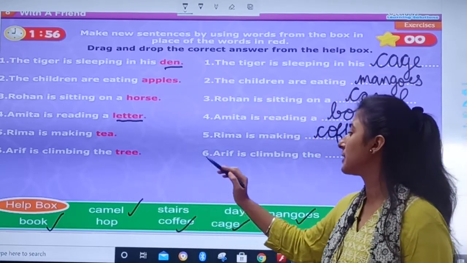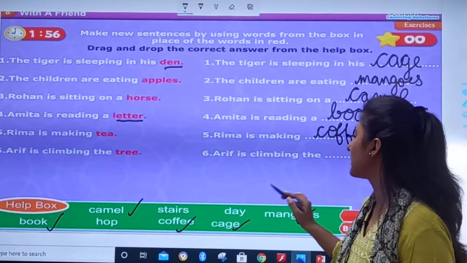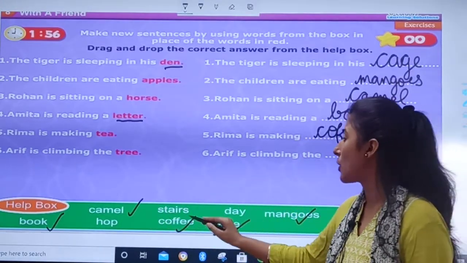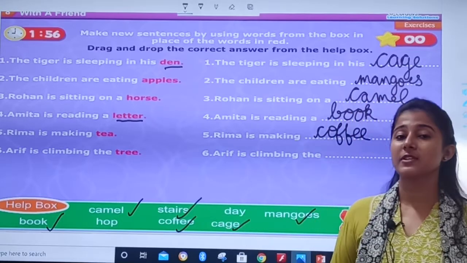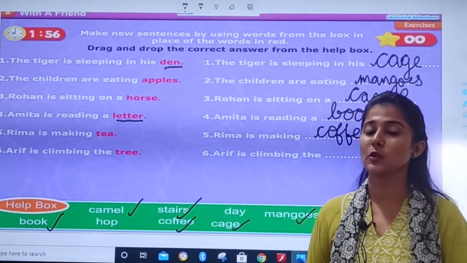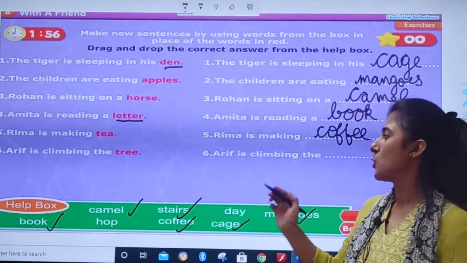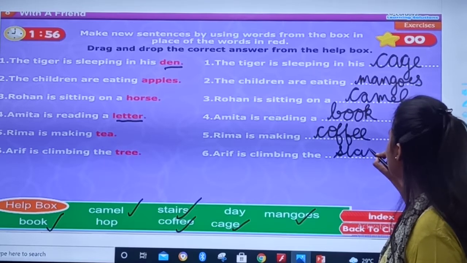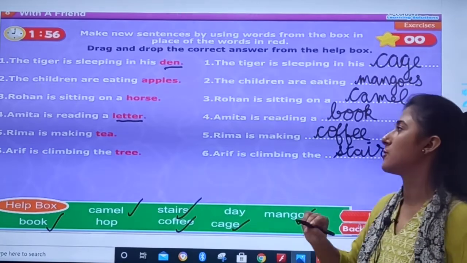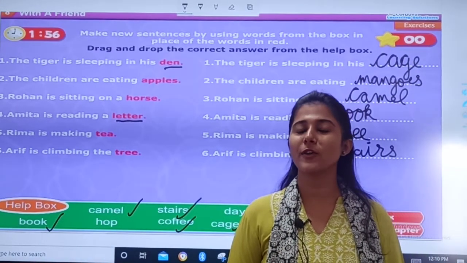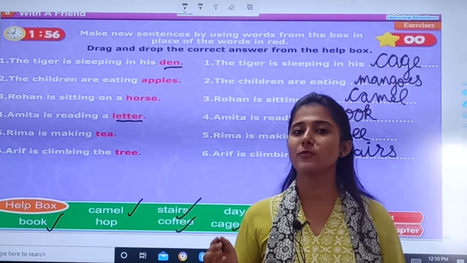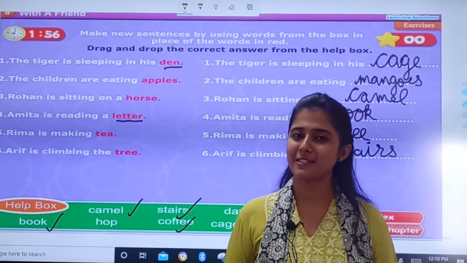Arif is climbing the tree. So, Arif is climbing the day? No. Arif is climbing the hop? No. What will be our answer? Arif is climbing the stairs. You know stairs? सीढ़ियाँ होती है ना? So, Arif is climbing the stairs. S-T-A-I-R-S. Okay, children. So, I hope this exercise is clear for you and you have done along with me in your textbook. Now, we'll move to another short exercise, exercise B.